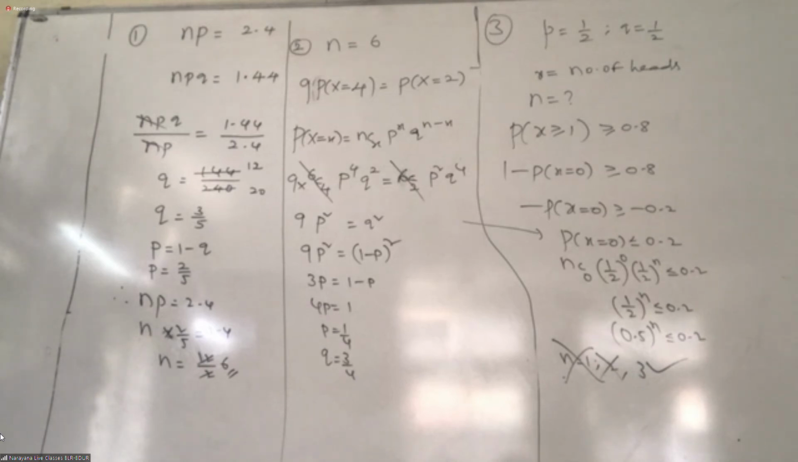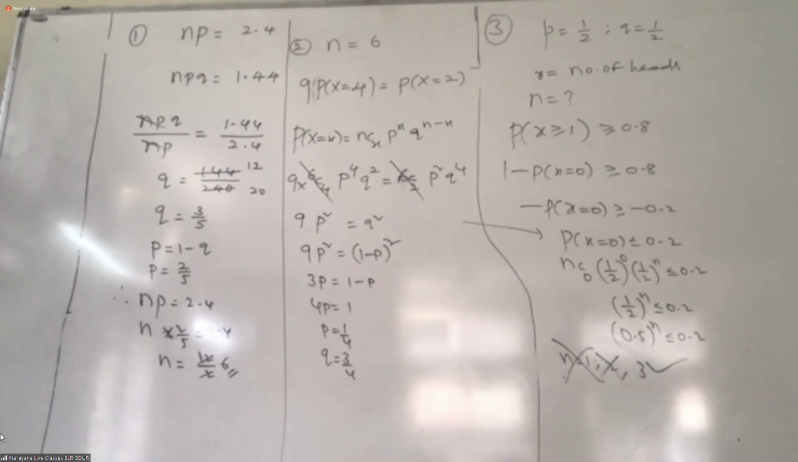Next question. The probability of A winning a game is 2 by 3. In a series of 4 games, find the probability that A will win more than half of the games. Tell me, what is N? 4. N is 4, no? What is P? P is 2 by 3, and Q is 1 by 3. Then only we need to decide X, the number of attempts.